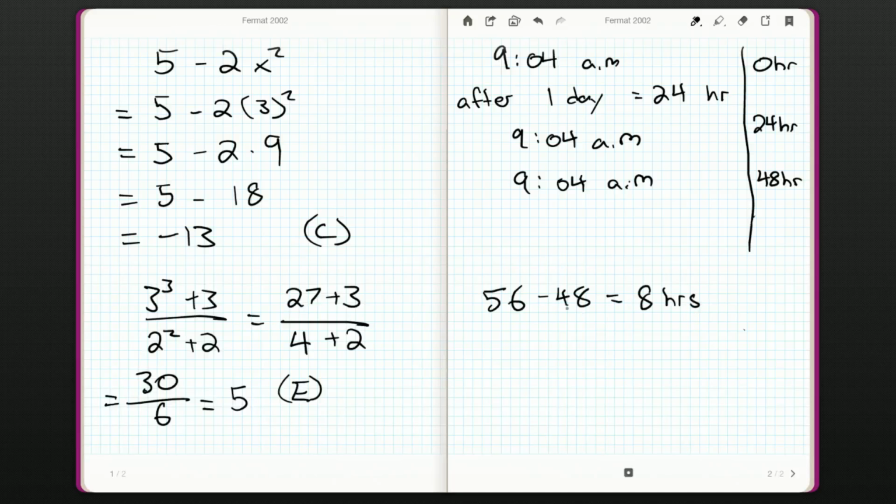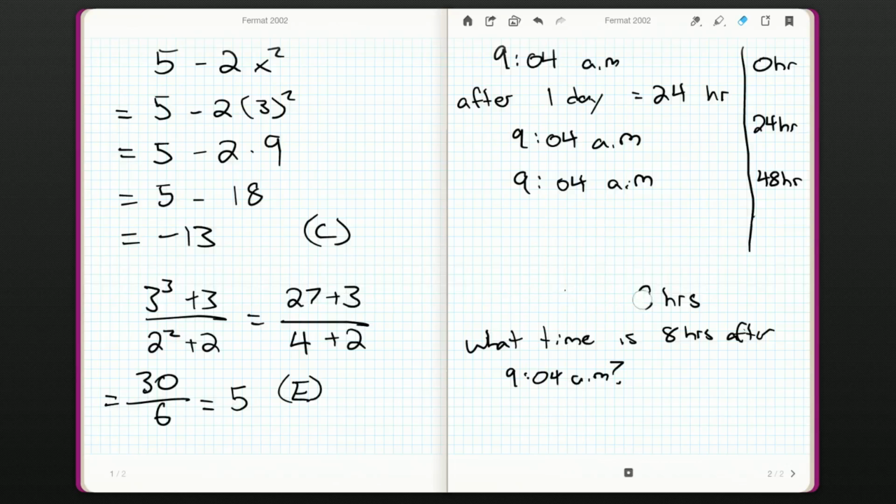So the answer to our question is, what time is 8 hours after 9:04 a.m.? Okay, that's what we need to work out. So let's just take this slowly and do it hour by hour.